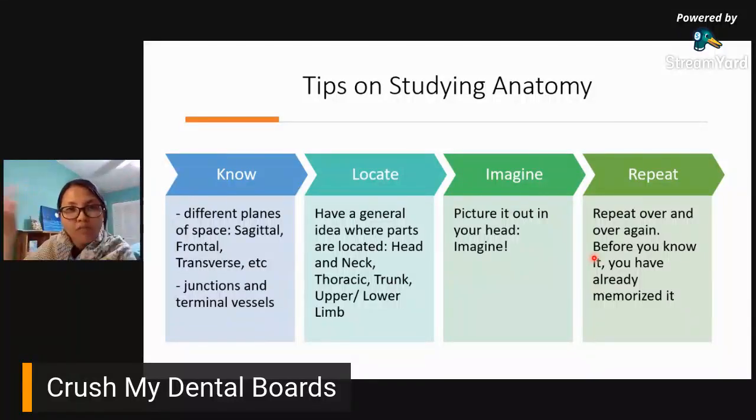So it's a learning environment, not just between us, but you can learn from one another. Malay mo, mas madali yung paraan nyo. Diba? So, there you go. We're done with arteries and veins.